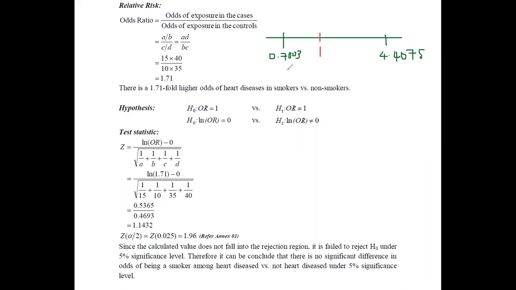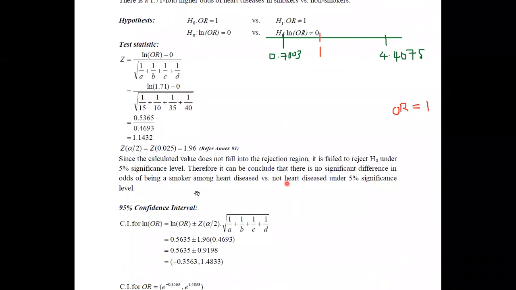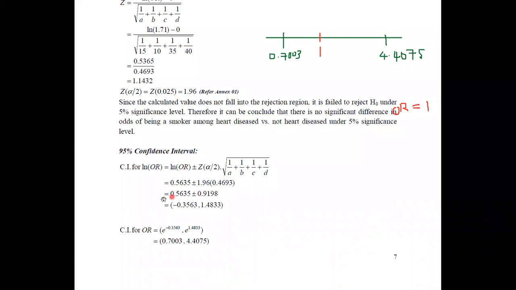Therefore, we can say that we are getting the same results from this region also. Here we can say that the odds ratio can have the value 1, because this region contains the value 1. If you just need to obtain the confidence region for the odds ratio, you need to write the values you obtained for the natural logarithm of odds ratio as exponents with the base e.